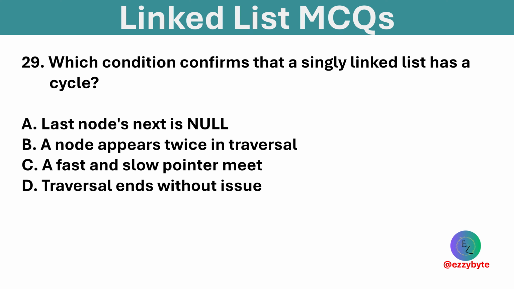Which condition confirms that a singly linked list has a cycle? Options are last node's next is null, a node appears twice in traversal, a fast and slow pointer meet, and traversal ends without issue. Option C is correct. Floyd's cycle detection algorithm detects a cycle when two pointers moving at different speeds meet.